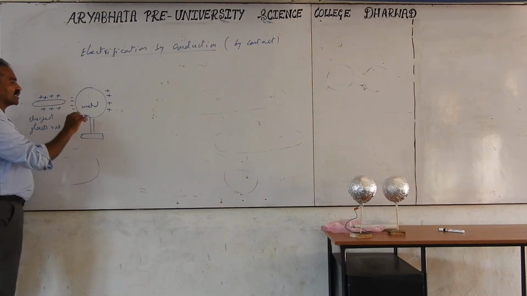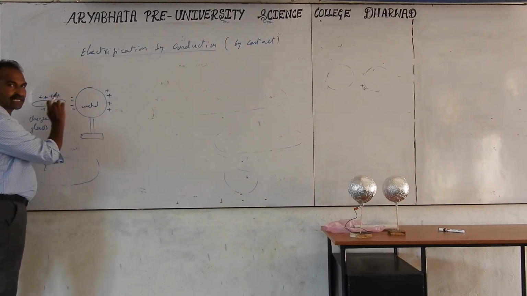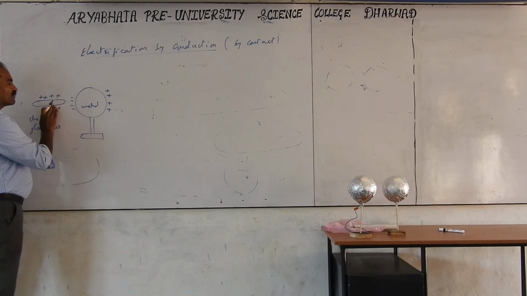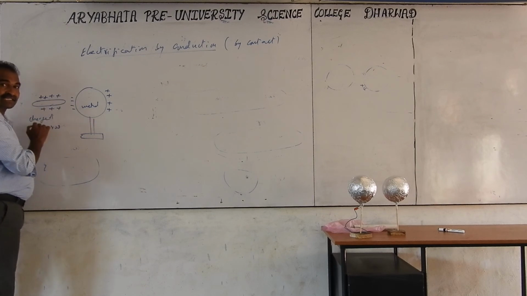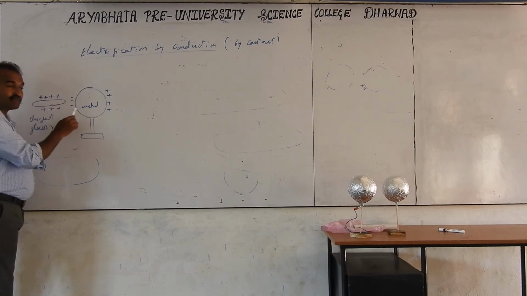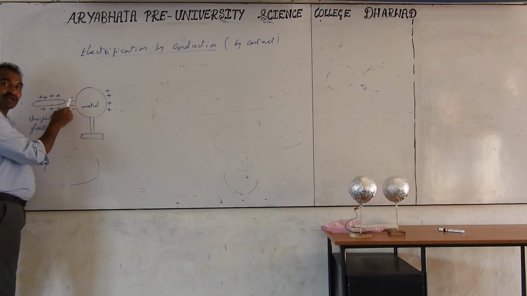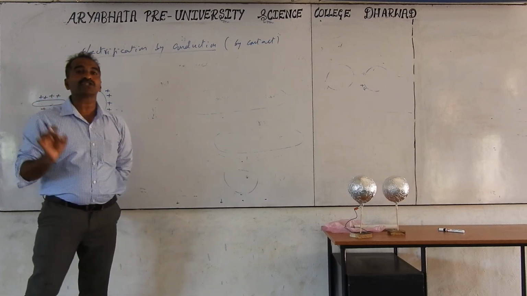What happens next after touching? It may not be metal, it can be without metal also. I take an example as a metal. After touching, charges will be transferred. If it is metal, all charges can travel, but if it is an insulator, charges travel very slowly from one material to another. Even in plastic they will travel slowly. A conductor loses charges very quickly compared to insulators.